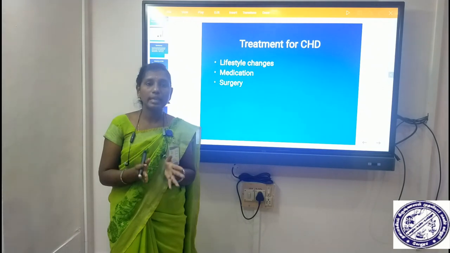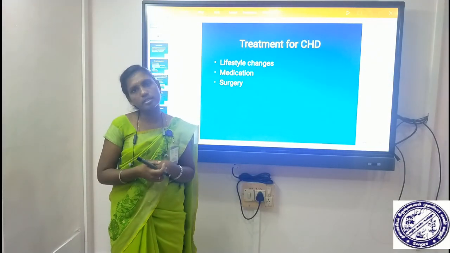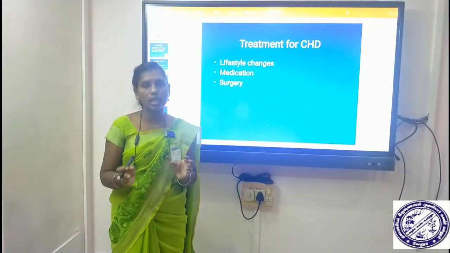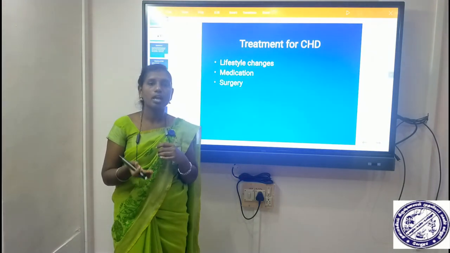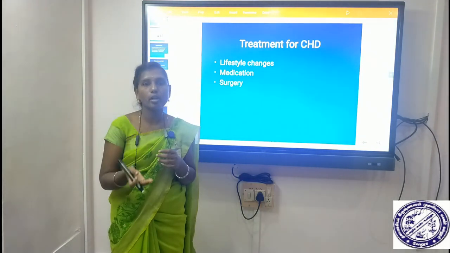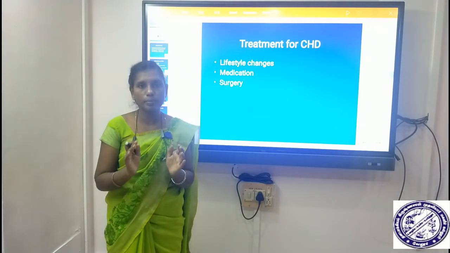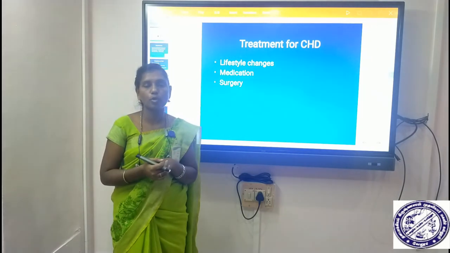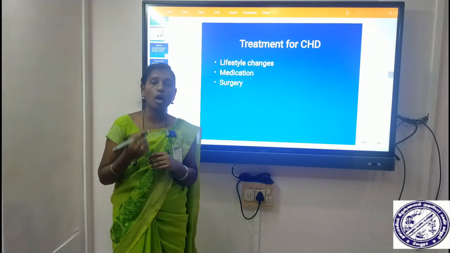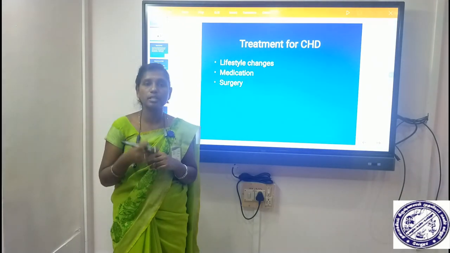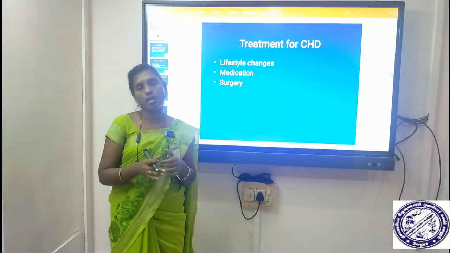And next one, peripheral heart disease. Peripheral heart disease is the same thing: narrowing of the arteries in your arms and your legs. So this is the development of a circulation problem. Peripheral means it's related to circulation problems only. The blood flow in your arteries is very low. So that is peripheral heart disease.